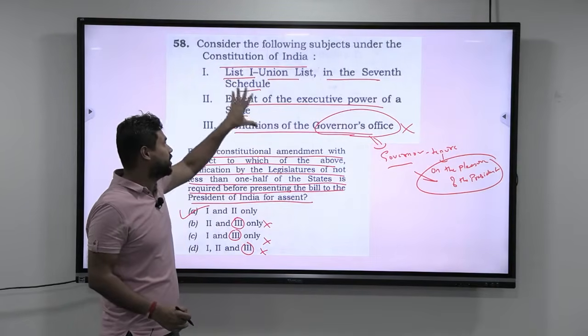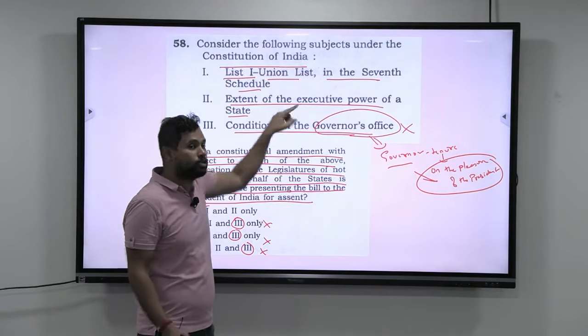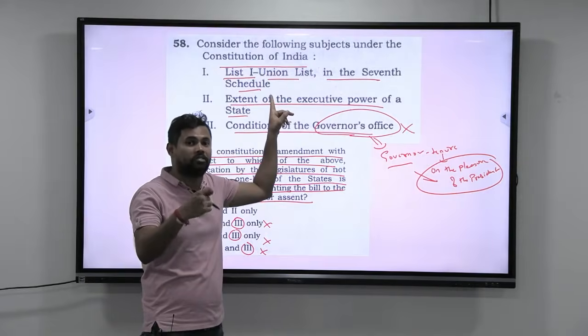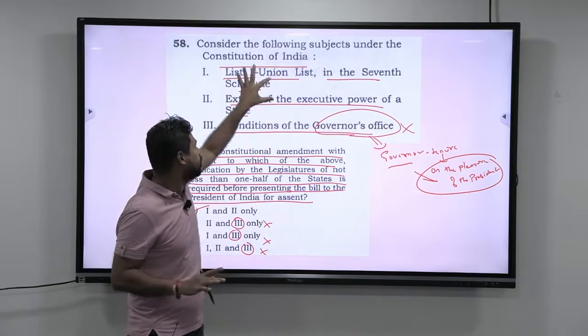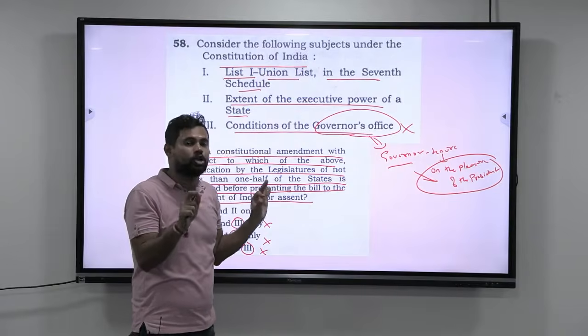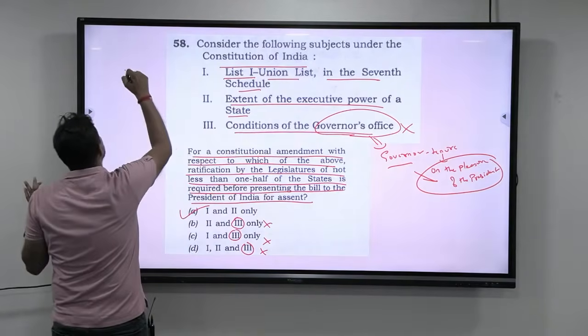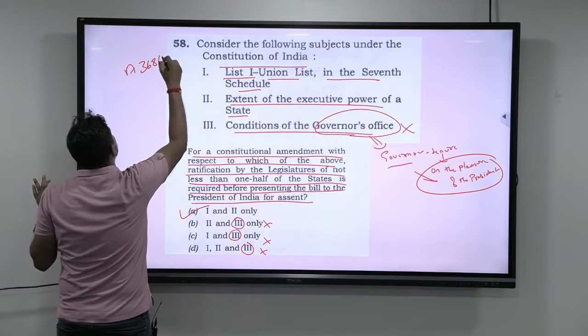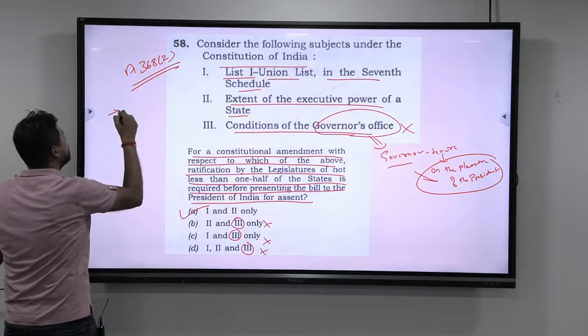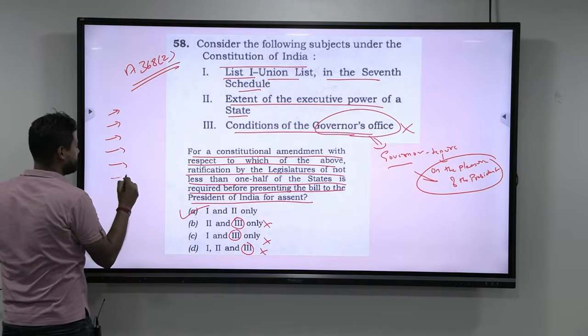Now, many students will try to use common sense to know whether the assent of half of the state legislatures is required or not for these two. But there is nothing to use common sense on, because in Article 368(2), they have given 7 conditions.